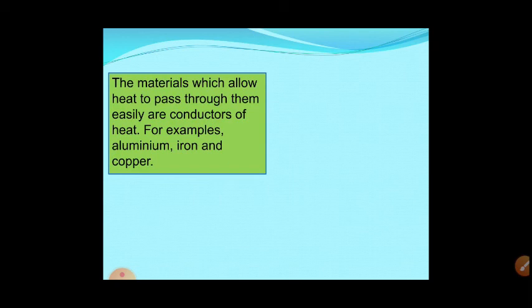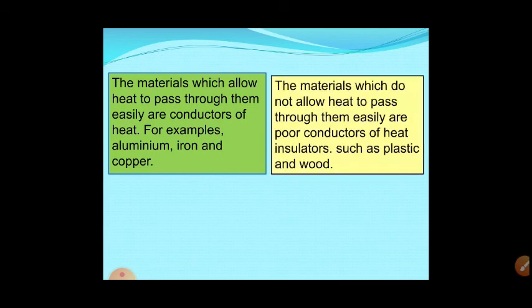So they are very good conductors of heat. Okay. Next, the materials which do not allow heat to pass through them are called poor conductors of heat or heat insulators.